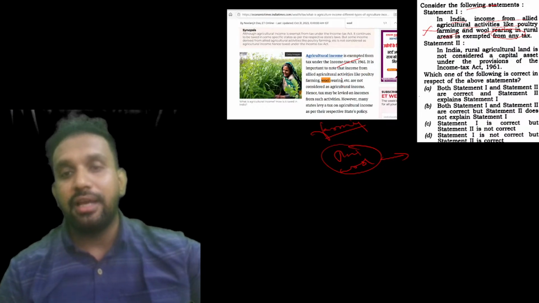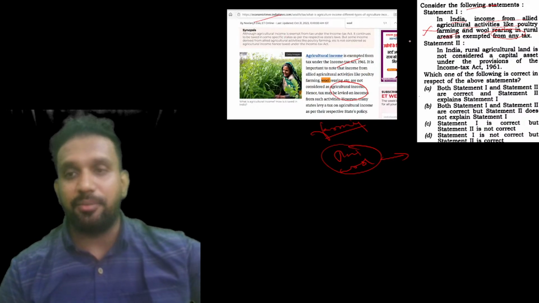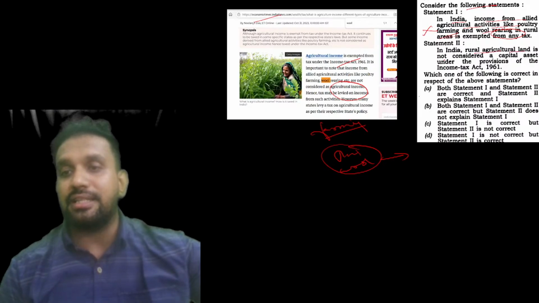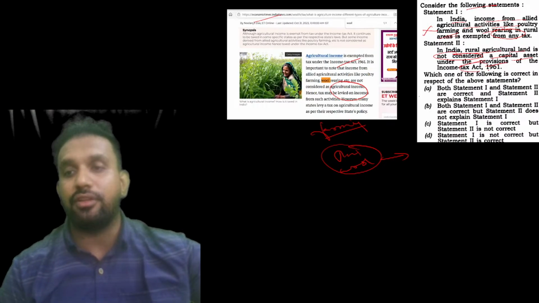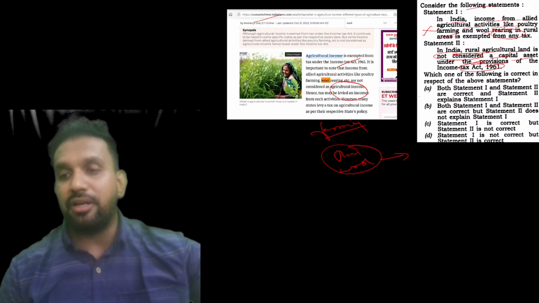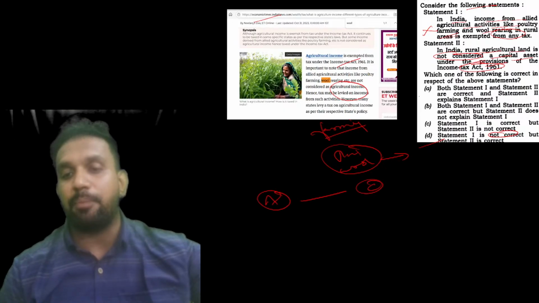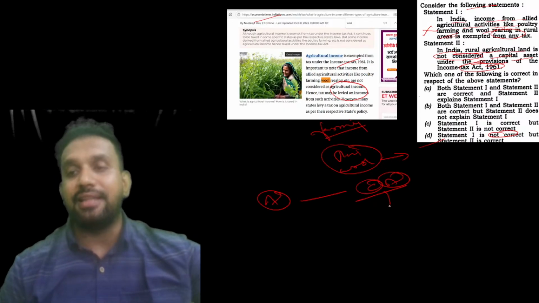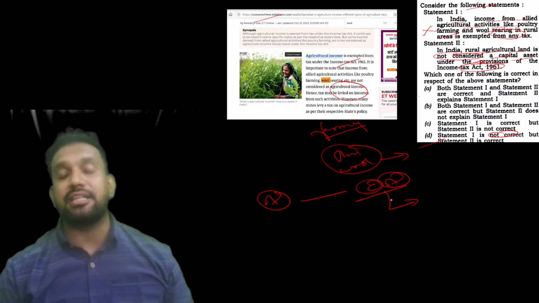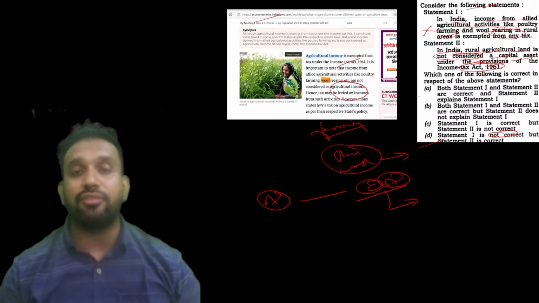Okay, why? Because here it is clearly written in the Economic Times paper that they are not exempted. In India, rural agricultural land is not considered as capital asset under the provisions of this, is true. So statement 1 is not correct, statement 2 is correct. So in agriculture, land is not considered as what? Capital asset in our country. That is the reason income tax, income earned through the transaction of this agricultural land.